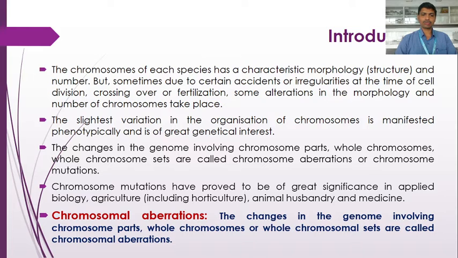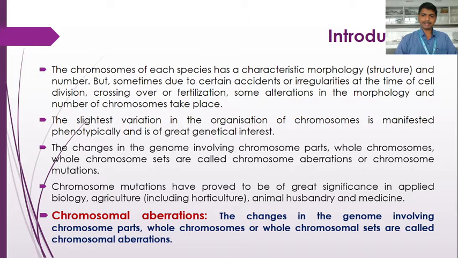If we take the example of the human being having 46 chromosomes, these 46 chromosomes are designated as two sets of chromosomes, and the haploid chromosome number in the human being is 23. So it forms 23 pairs of these 46 chromosomes.